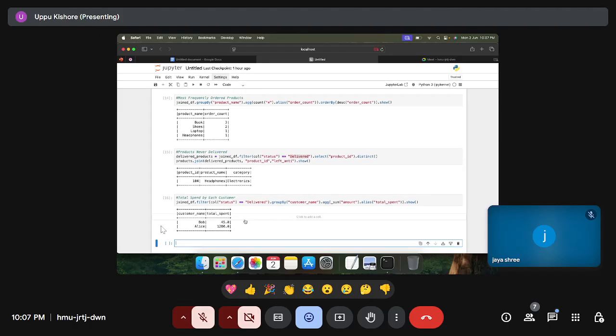Here, if you see, Bob spent 45, Alice spent 1280. So for delivered orders, we are able to see the total spent by each customer, right? We can get the customer ID, but here we are fetching only based on customer name.